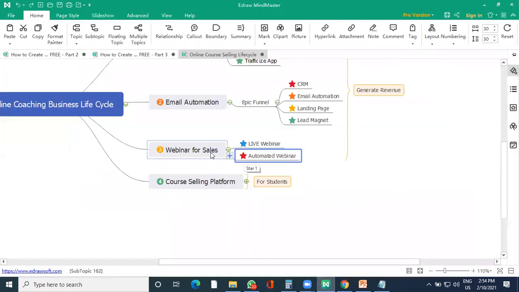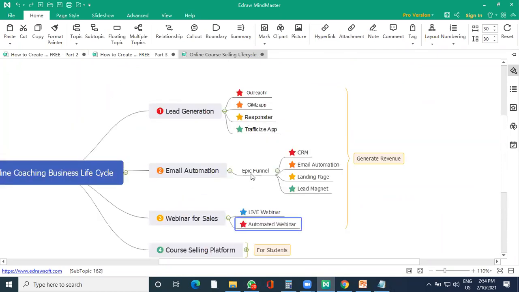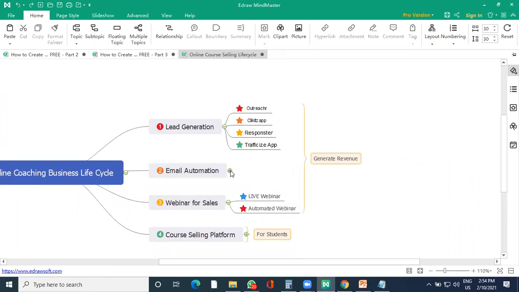Now, this is what I'm talking about. Webinar sales tool. You need to prepare yourself for live webinar, create your sales webinar. Okay, be ready with that. Epic Funnel was there. I'm not working. This platform has not been given now.